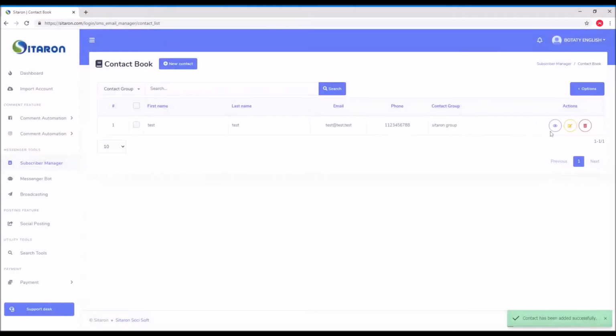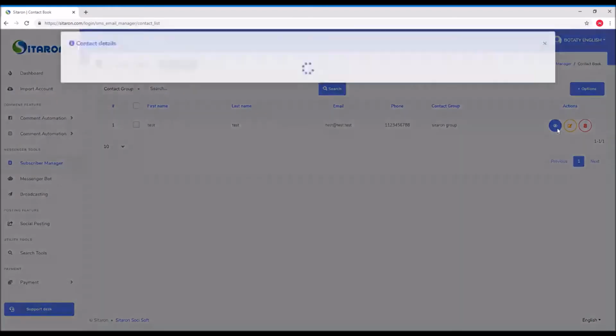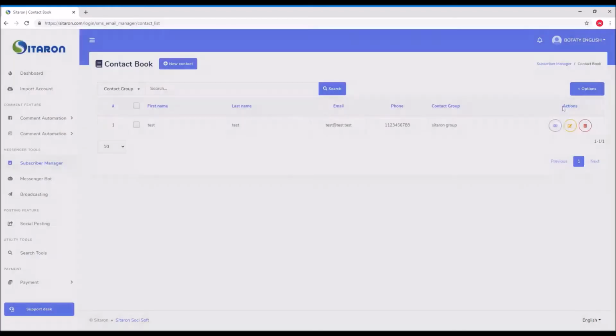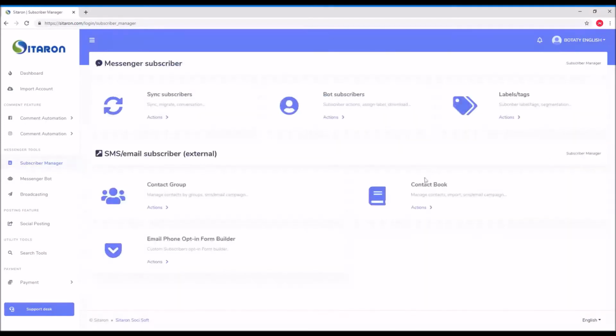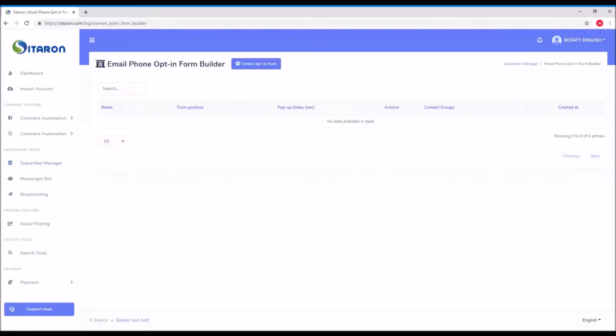You can view the details. Also, you can edit it or you can delete it. So this is the second option here in the contact. The last one is the email, phone OPTN form builder, and with this one you can collect email and phone from your website users.